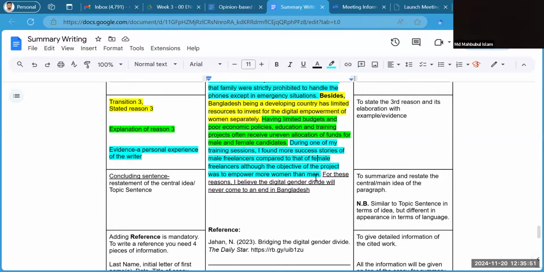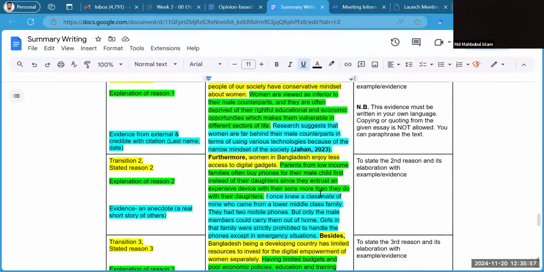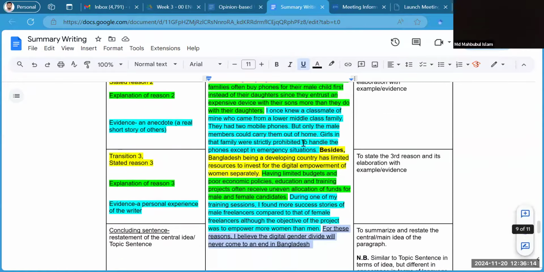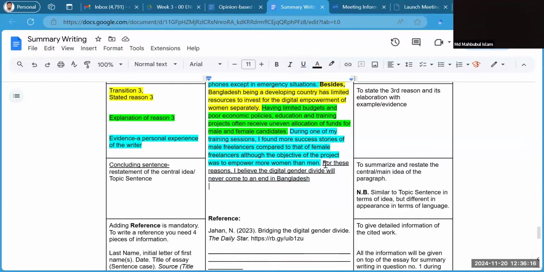So this is my evidence. And finally, I wrote down a concluding sentence, just restating the topic sentence. So look at the topic sentence. Here I wrote down that the digital divide, gender divide can never be reduced in Bangladesh as the roots of gender discrimination are firmly and very strongly embedded in our society. So I just did a restatement of this idea.